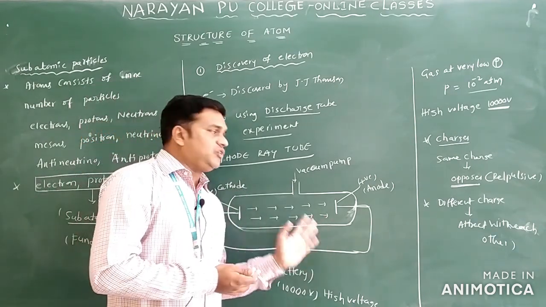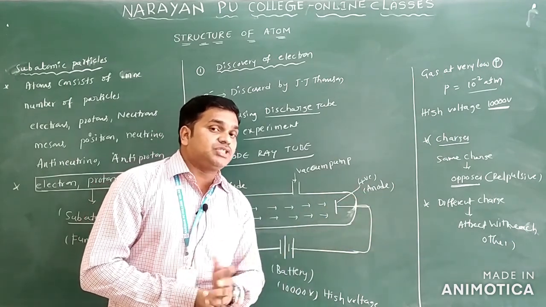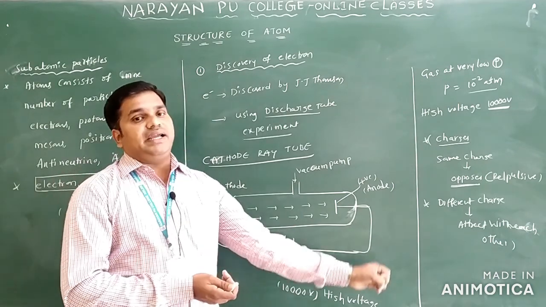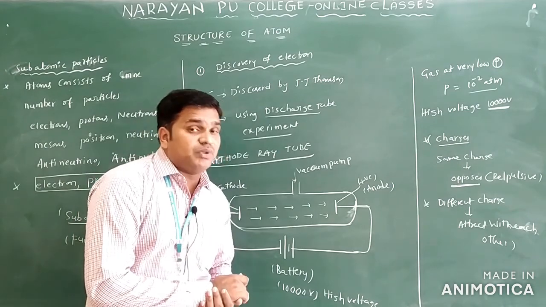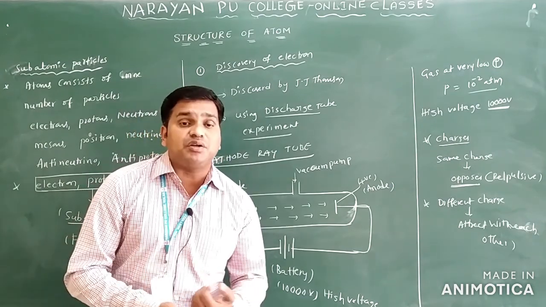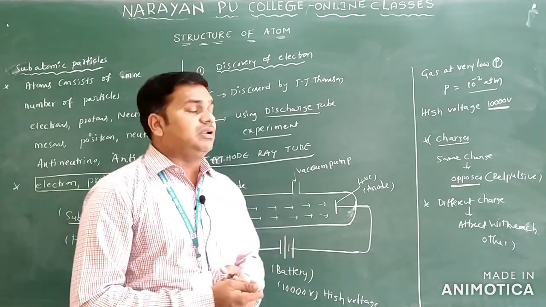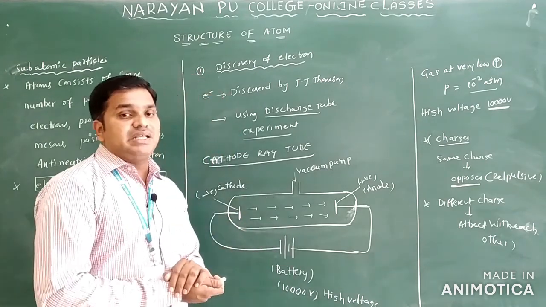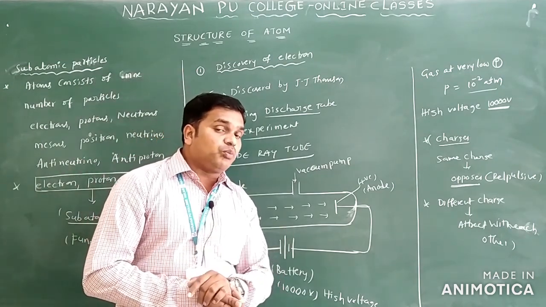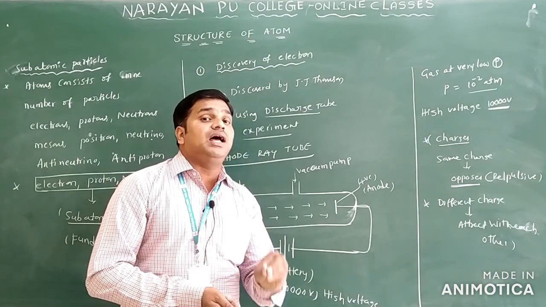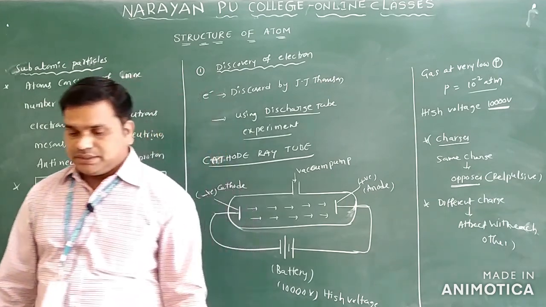So in the cathode ray, some particles are moving from cathode to anode. The charge of these particles is negative only. The particles coming from the cathode are negatively charged particles, and we call these negatively charged particles electrons. So electrons are produced in this discharge tube experiment. Here you have to know one point: what are the properties of the cathode rays? We will see some properties of cathode rays.